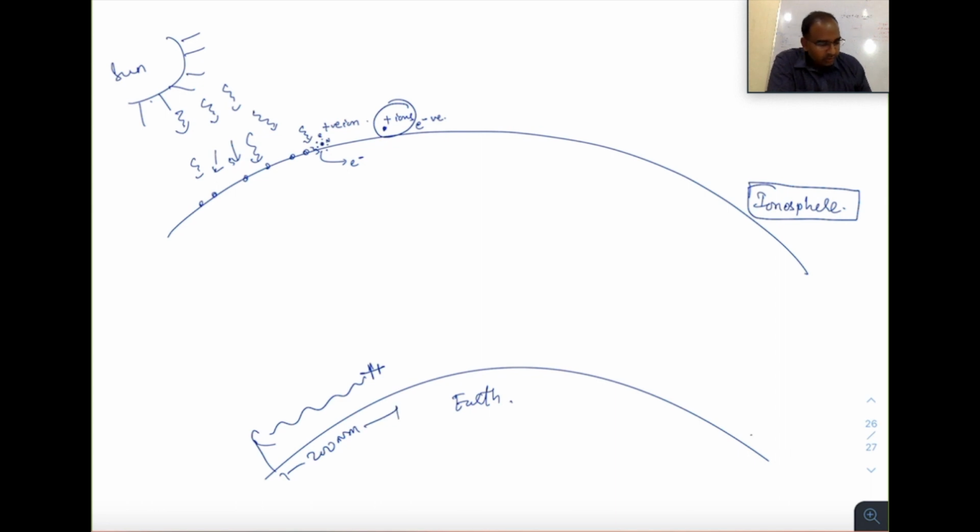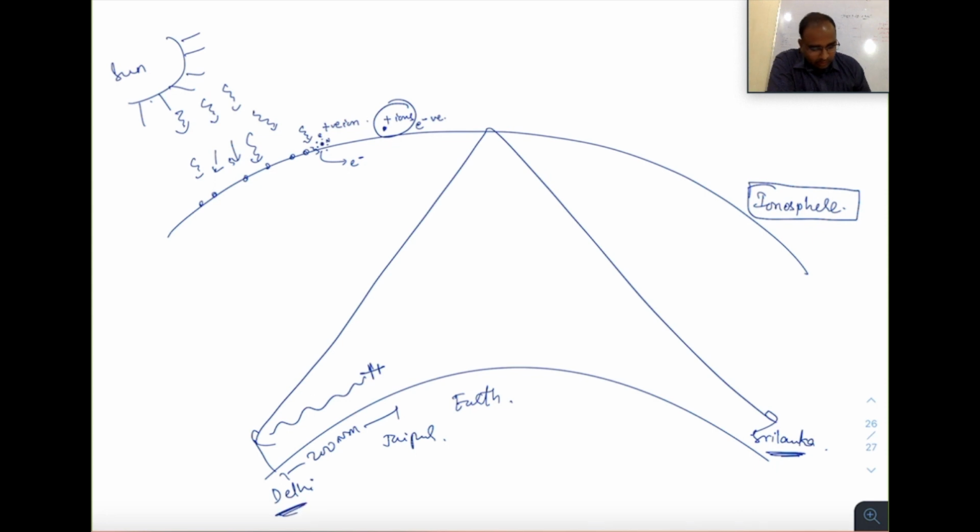Sometimes someone sitting in Sri Lanka could monitor what was happening in Delhi, for example, when the transmission was from Delhi and this is Jaipur. Then it was reported, and people wondered how this was happening. Actually, what happened was these waves were going to the ionosphere and getting reflected back at a very long distance. This could be around 1000 nautical miles.